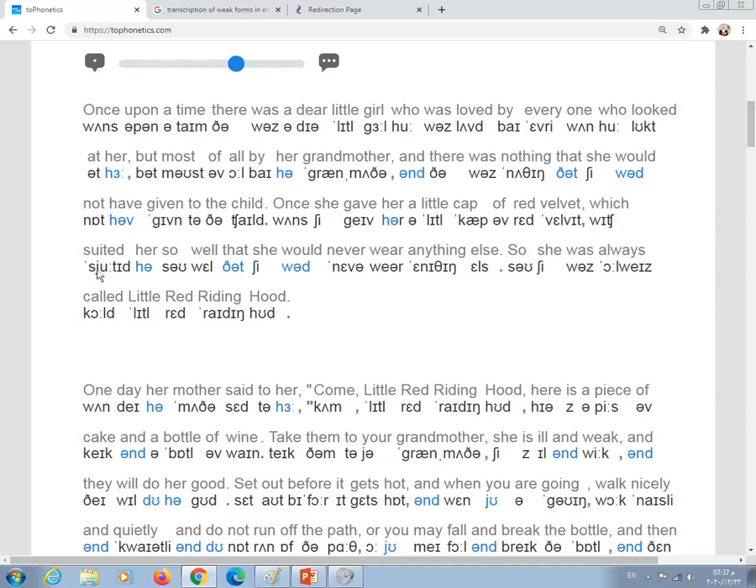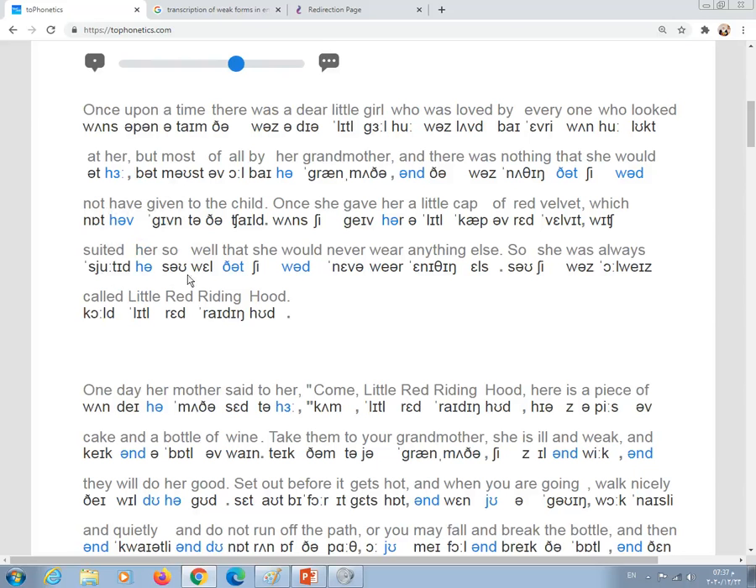What's this? Can anyone describe it to me? Yeah is a palatal consonant. Okay, and it's an approximant consonant, palatal approximant consonant. Okay, and suited her, no, so